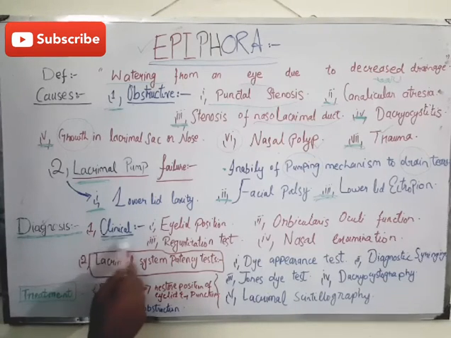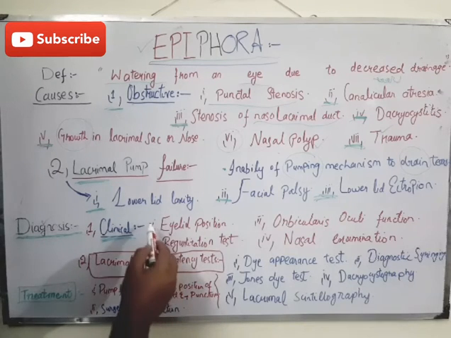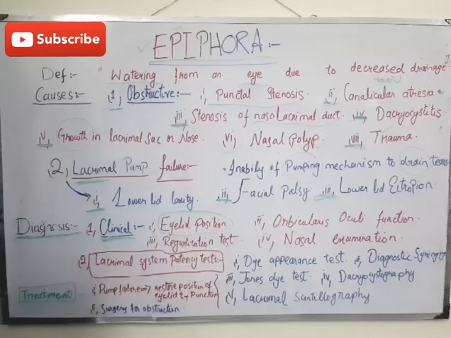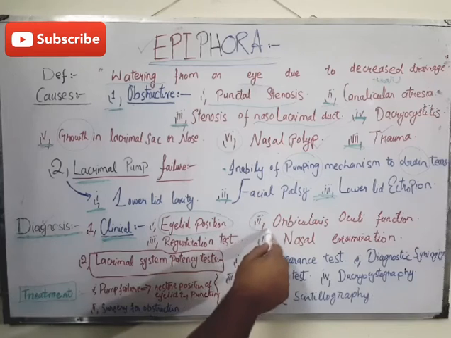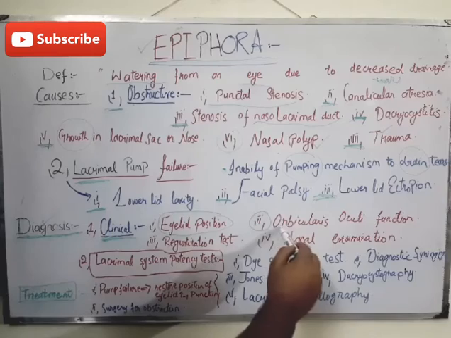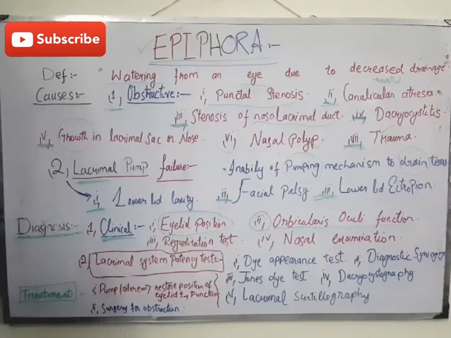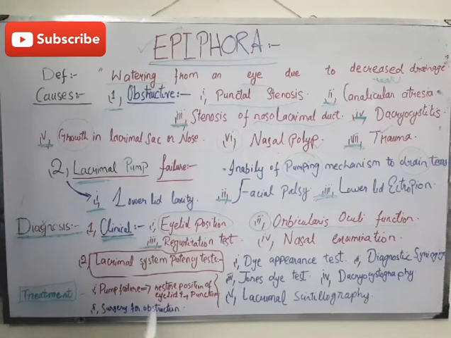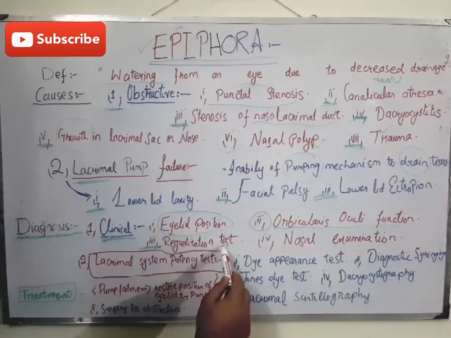Now we will discuss the diagnosis. Diagnosis is based on, first one is clinical examination. Clinical examination depends on detection of the eyelid position. Second one is detection of the orbicularis oculi function. Third one is performance of the regurgitation test by applying pressure on the lacrimal sac.